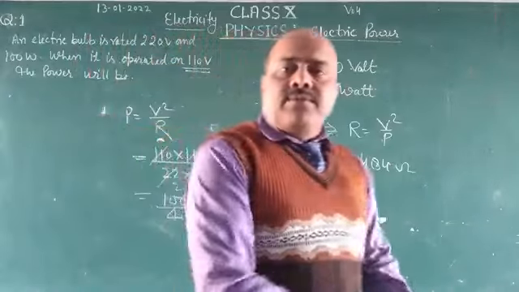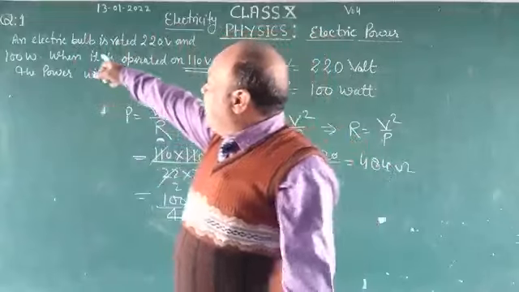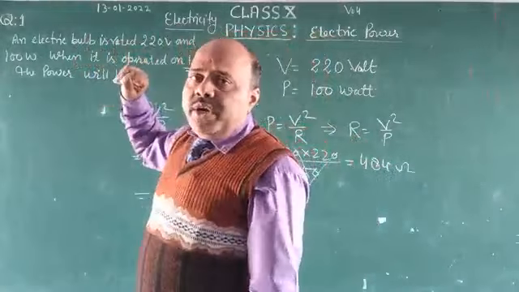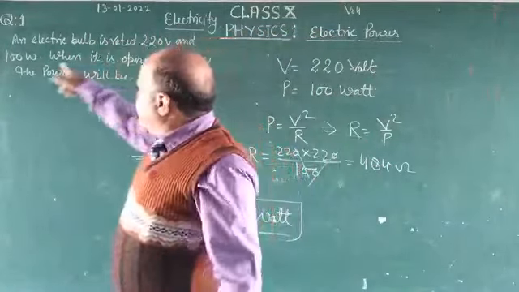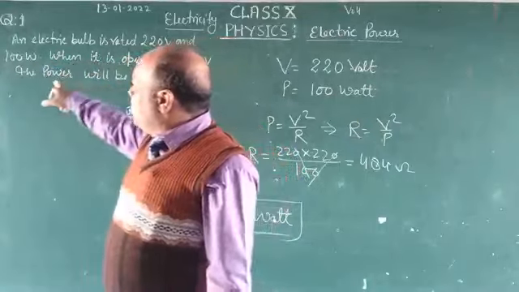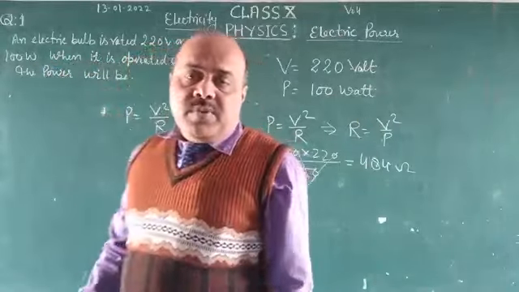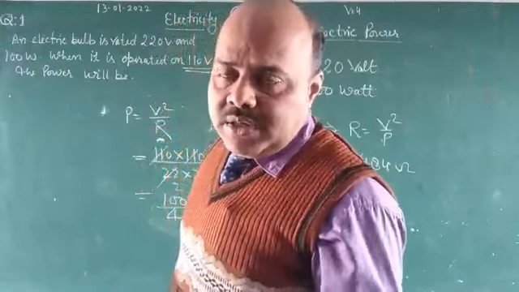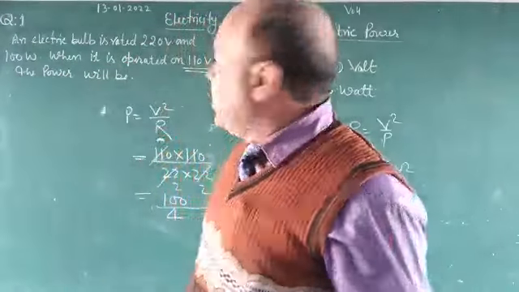Once again, the question: an electric bulb is rated 220 volt and 100 watt power. When it is operated on 110 volt, the power will be? It means we change the potential, then what will be the effect on power?